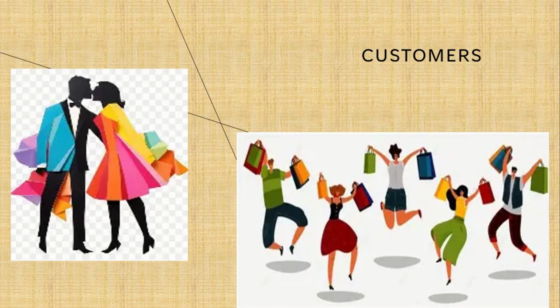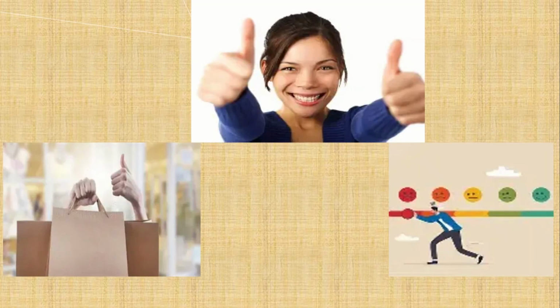The other group of business stakeholders is customers. A customer is mainly interested in the quality of the good or the quality of the service that is provided by this business. A customer is also interested in prices that are charged. They want to be charged fair prices. And how do they know that the business is charging fair prices? They usually compare the quality of what is being sold versus the price that is charged. They also usually compare the prices of a certain business with the prices of the competitors. So customers would love to be charged fair prices. That is their main objective in a business.